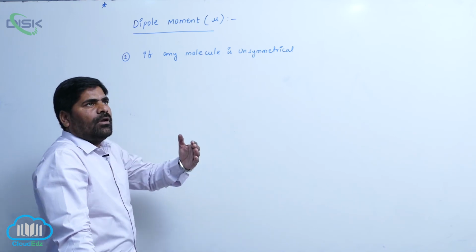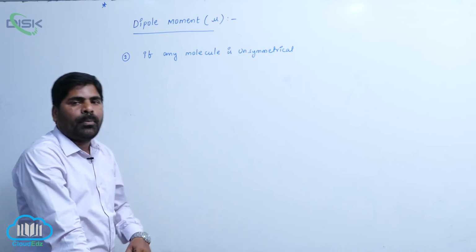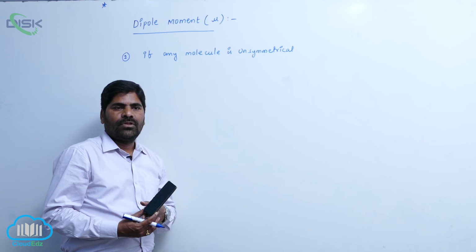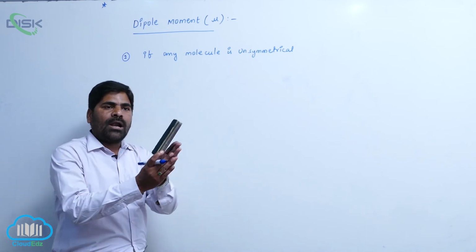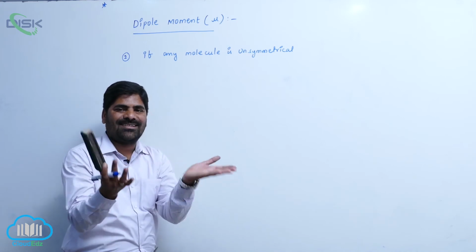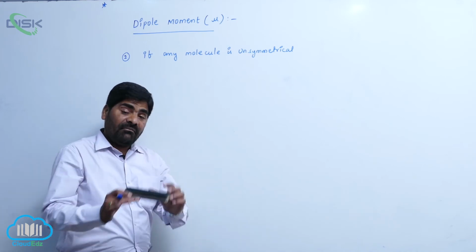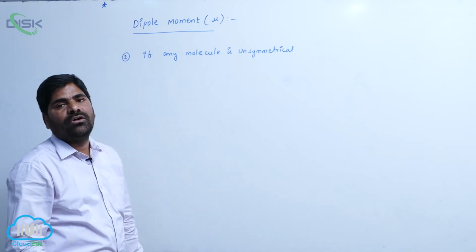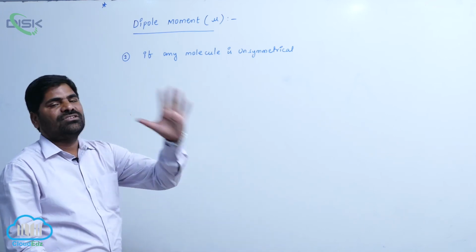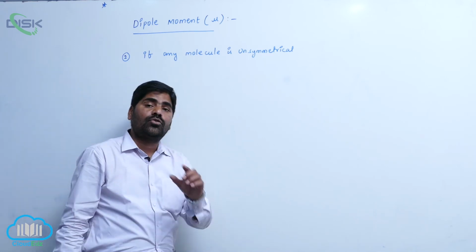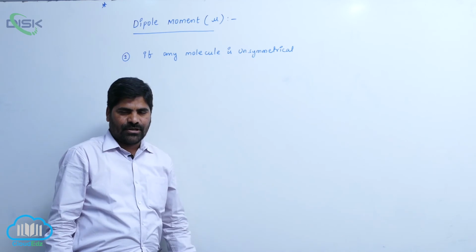This causes repulsions between the lone pair of electrons and the bond pair of electrons. That is the reason why the bond moment is changed. When the bond distance or bond moment is changed, dipoles are generated, or dipoles are attracted towards one direction.